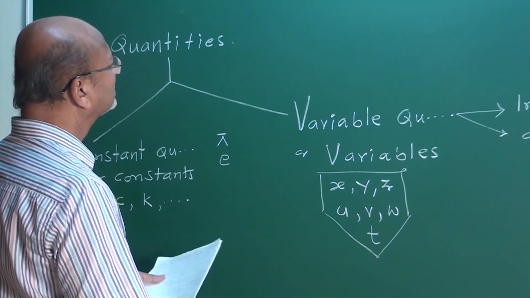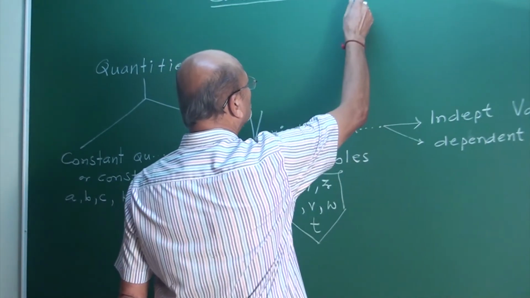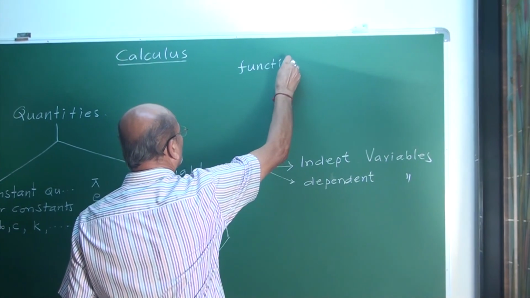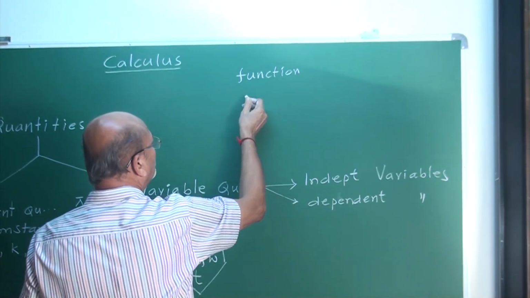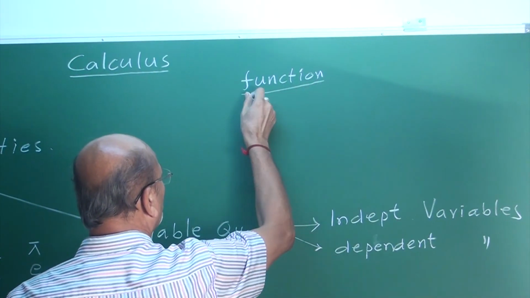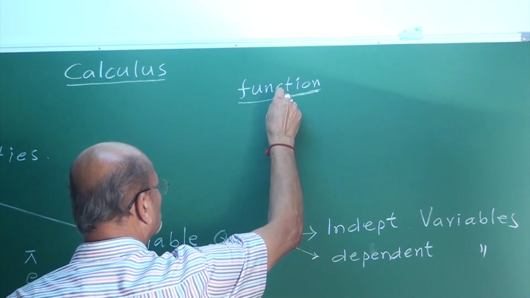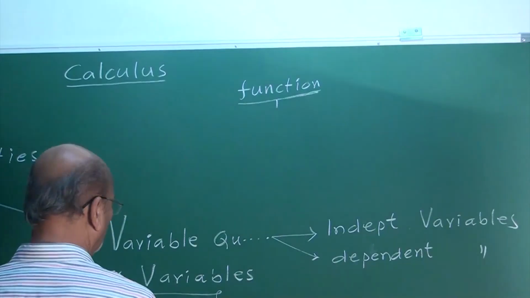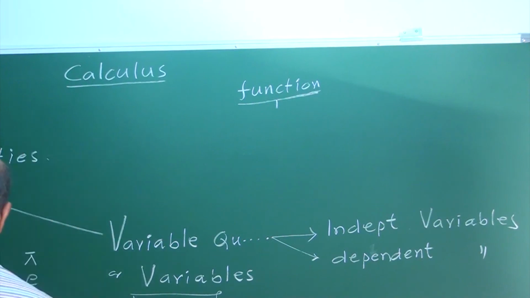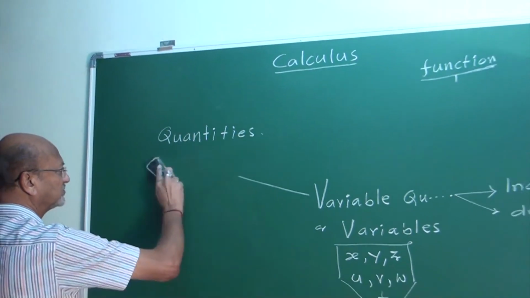Variables as well as constants. Next, we referred to limit of a function, derivative of a function, continuity of a function. For everything, this is the main person in calculus: function. We must see, after defining variables and constants, what do you mean by function?